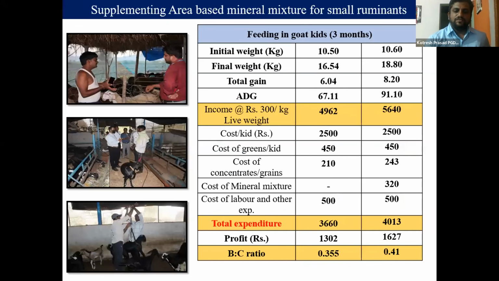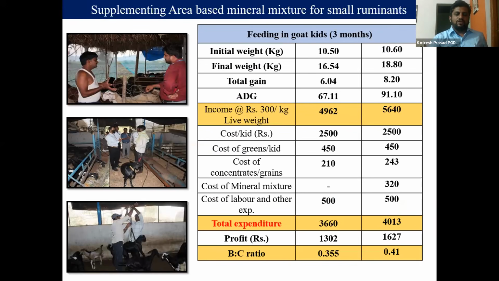So these are different photographs in the field. Even area-based mineral mixture you must include if you are not supplementing with compound concentrate feed. It is available from NIANP Bangalore.